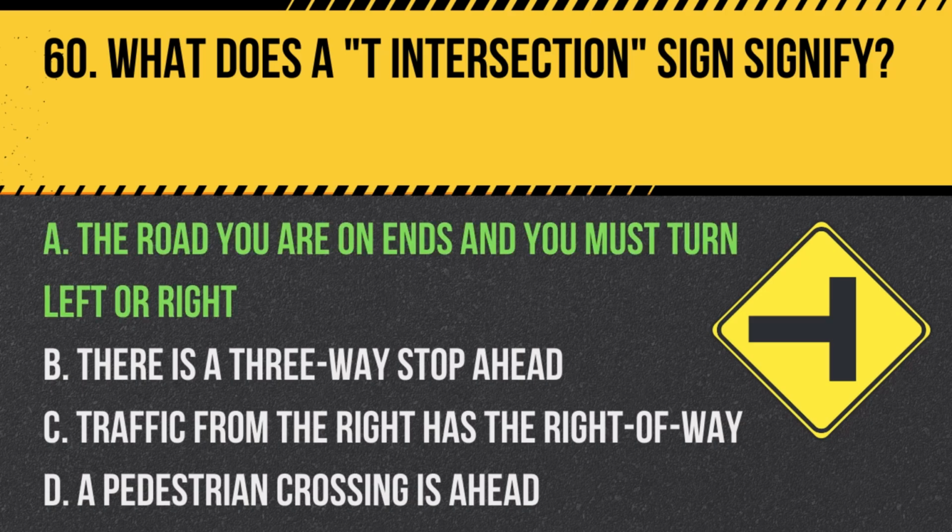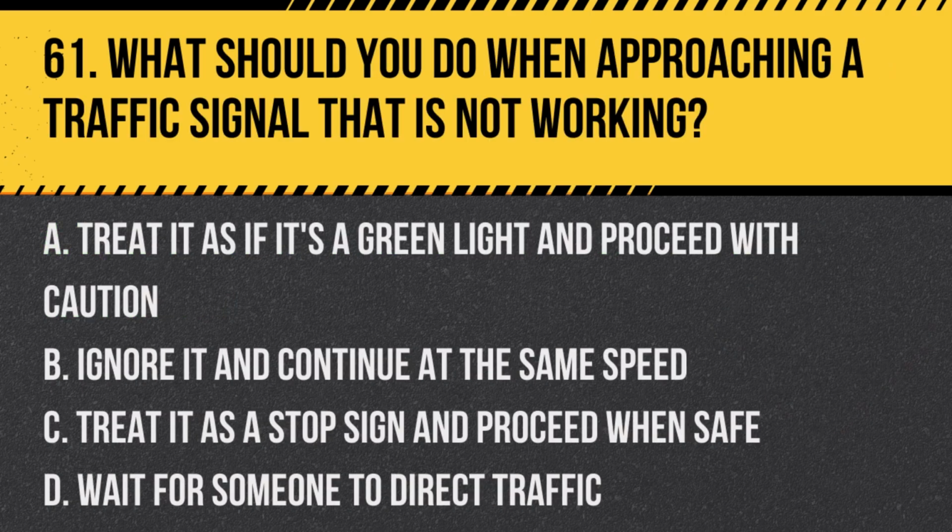Answer: A. The road you are on ends and you must turn left or right. A T intersection sign indicates that you are approaching an intersection where the road ends and you must choose a direction to continue.